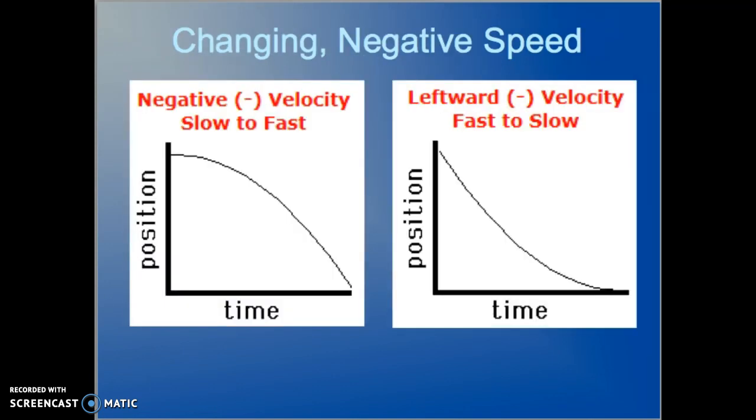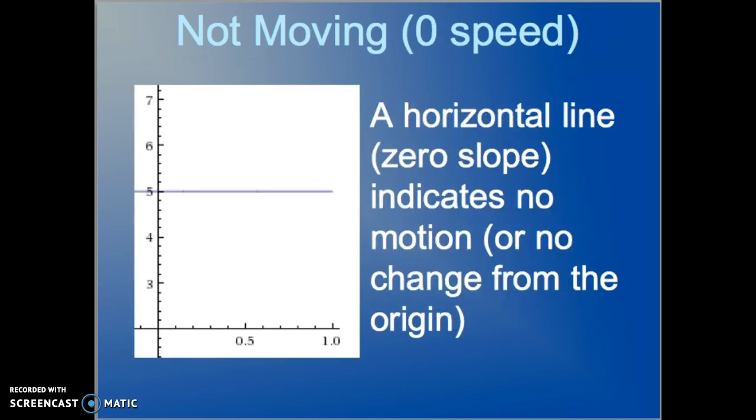And just like with positive speed, we can change our negative speed, how fast we are moving in a negative direction. So here, we're going from slow to fast, and from here, fast to slow back towards the origin of the position axis. And one more thing I want to touch on.